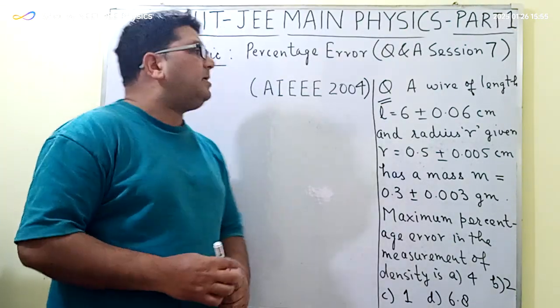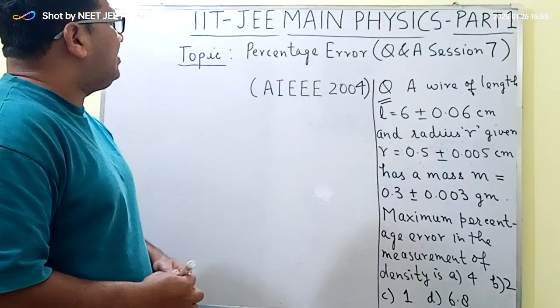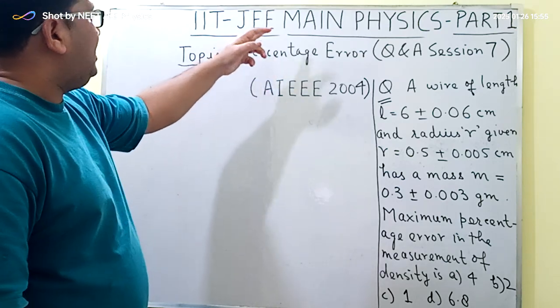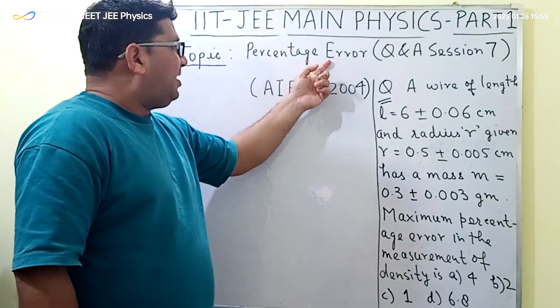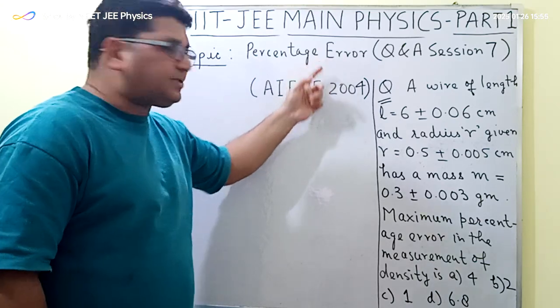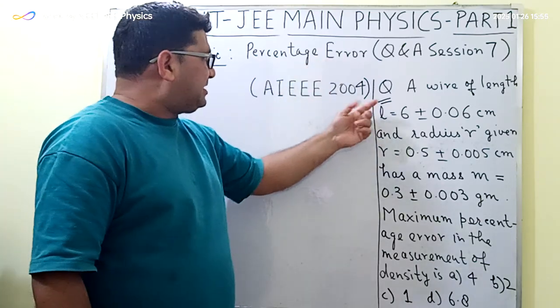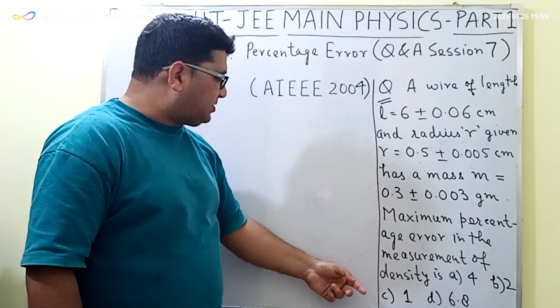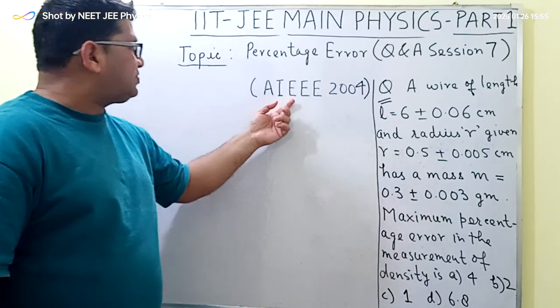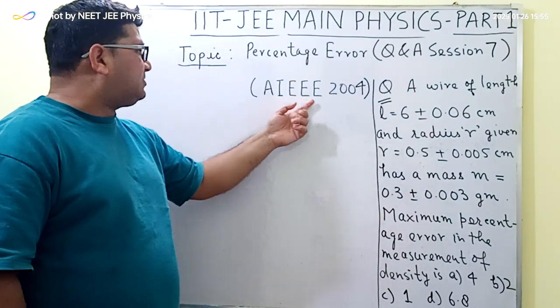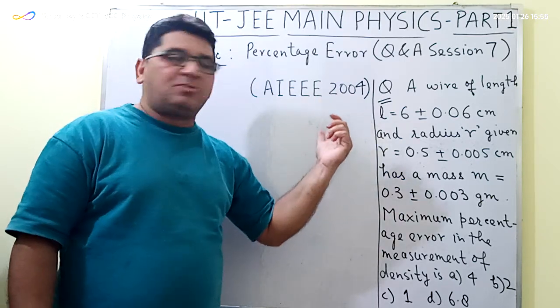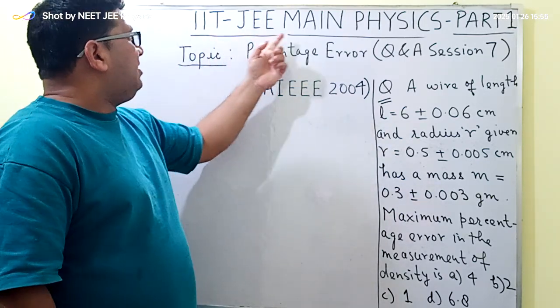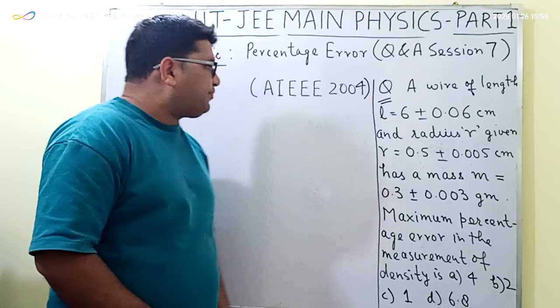Good afternoon, everyone, and welcome to the Q&A session 7 from the playlist of JEE Main Physics, Part 1. The topic is the percentage error, and based on this topic, I have selected one question for this session, which is written here on this board. And this question was asked in the AIEEE exam in the year 2004, and this exam is equivalent to the IIT JEE Main exam.